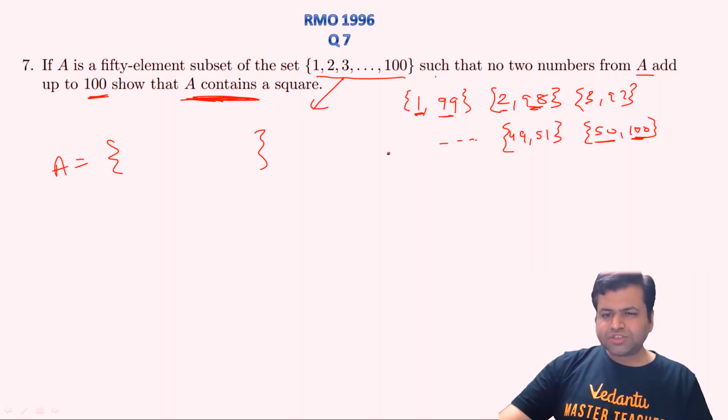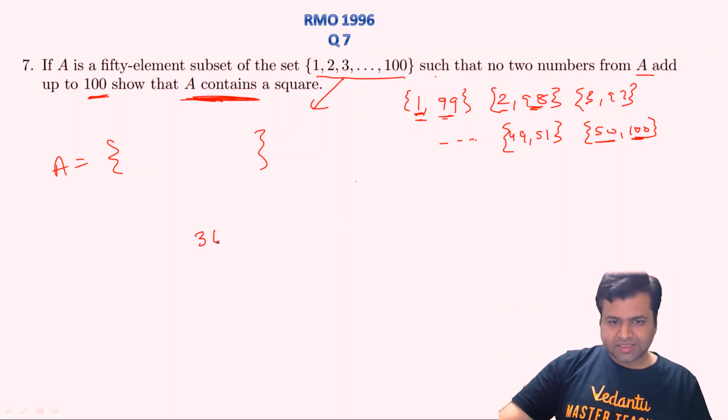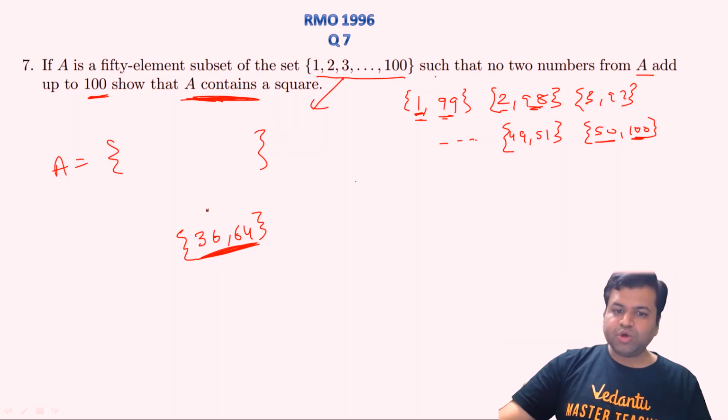So we need to search for some pair of numbers which are both perfect squares and which also add up to 100, like for example 36 and 64. These are two numbers that add up to 100, and both are perfect squares.